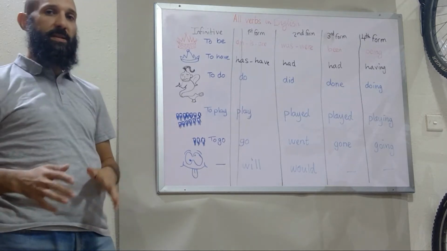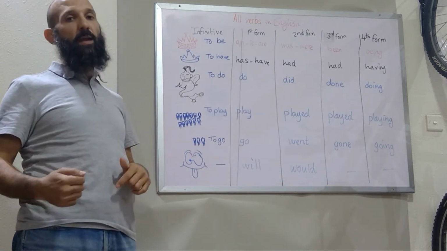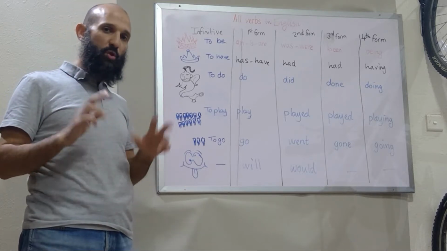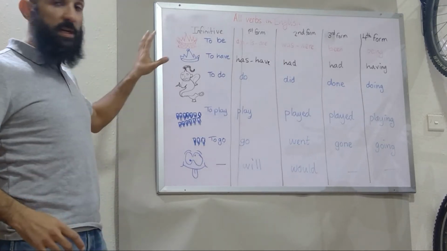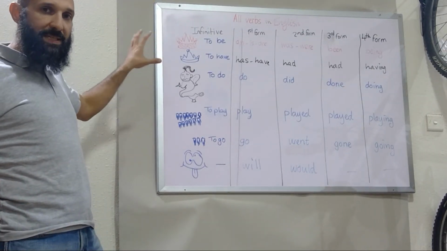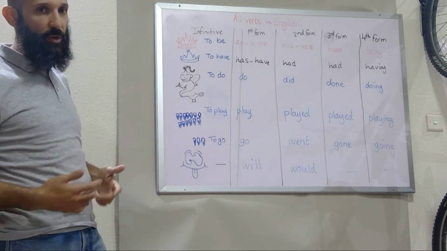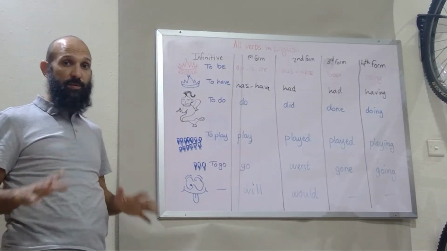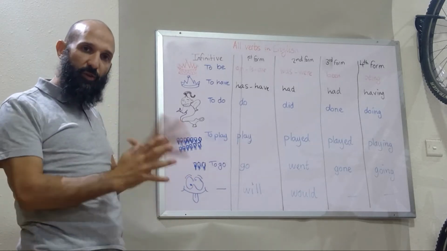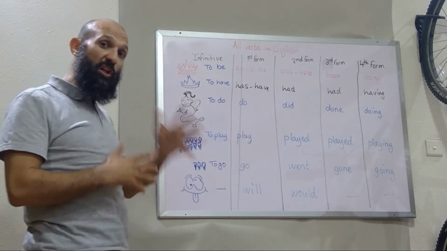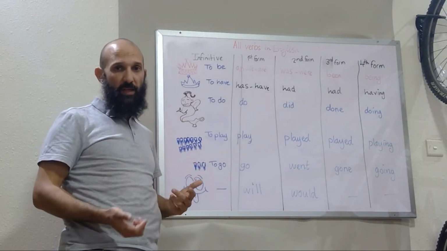So as promised, I will talk about all 12 tenses in the English language today. To talk about the 12 tenses, we have to talk about verbs. Believe it or not, these are all the verbs in English, or at least representatives of all the verbs in English. In English, we have thousands of verbs, right? Those thousands of verbs are represented by a few verbs only that you can learn, and they will help you understand all the other verbs in the English language.